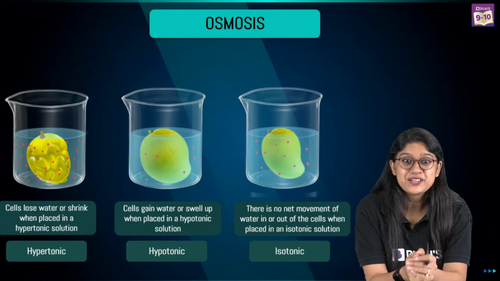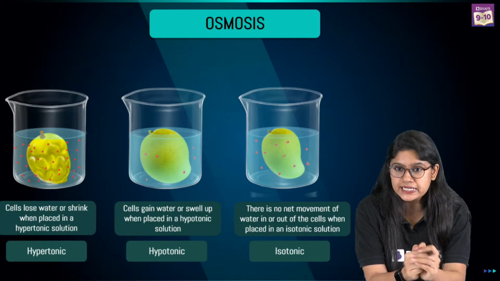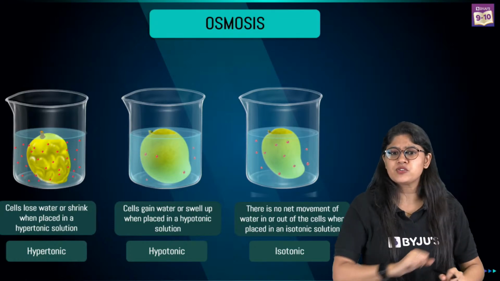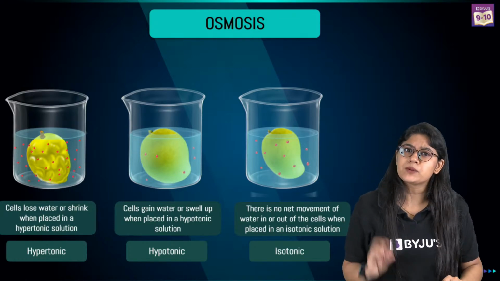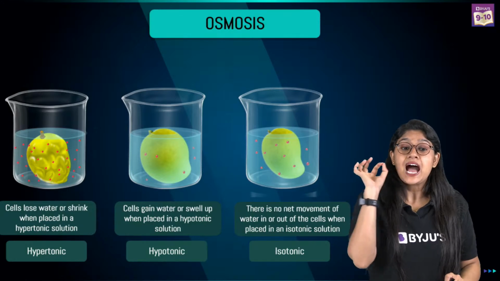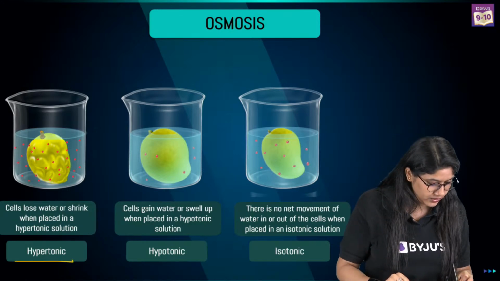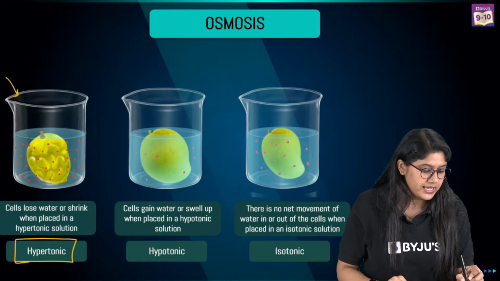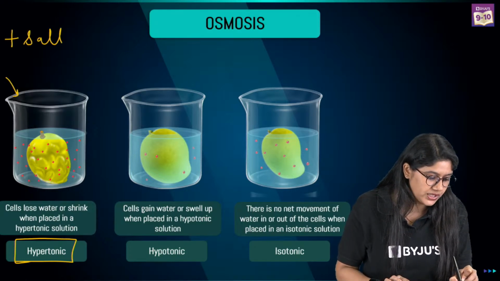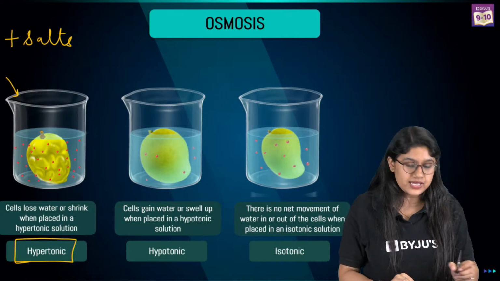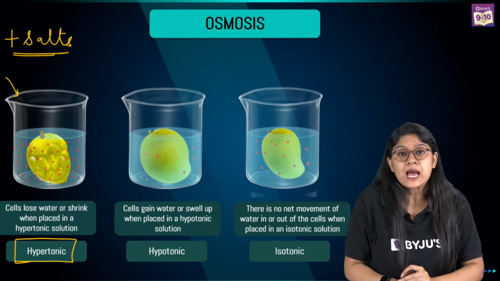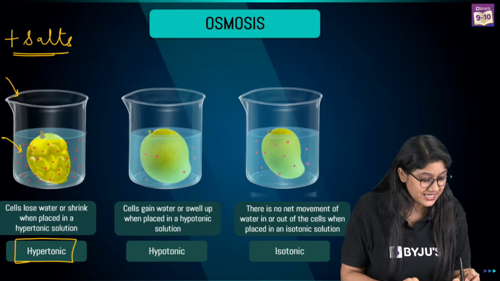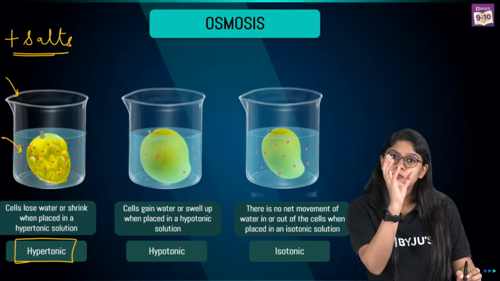Yes, I can see many of you are completely clear with the ideas in the concept. Few of you have a doubt, so please everyone focus over here. We are talking about three types of solution. In hypertonic solution, what will happen? The cell will shrink because it has more solute. In this case, it has more salt. See, salt is more in the water and there is less salt in the mango, right?